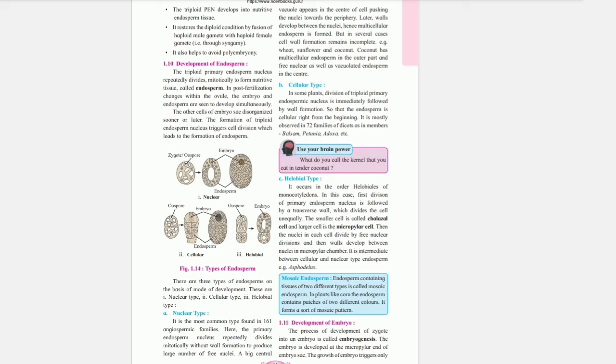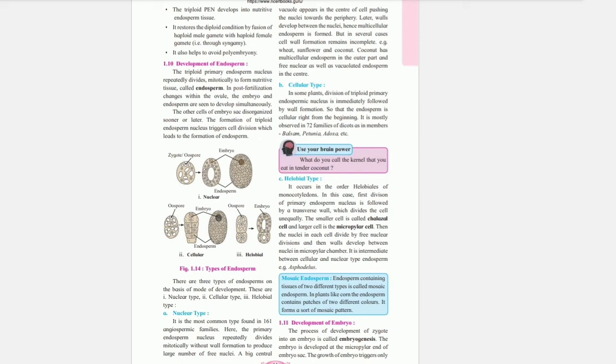The other cells of the embryo sac disorganize sooner or later. The formation of the triploid endosperm nucleus triggers cell division, which leads to the formation of endosperm. There are three types of endosperm on the basis of mode of development. These are nuclear type, cellular type, and helobial type.